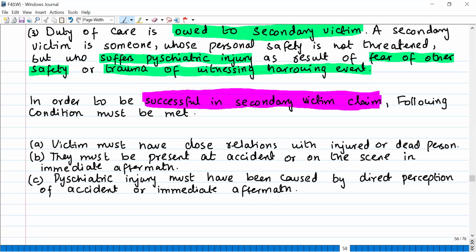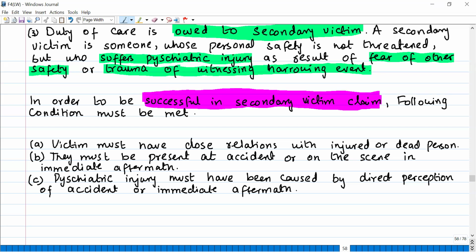But what happened was that when they heard the sound, they got out of the car and saw that their son was dead. By watching their son dead, they suffered psychiatric injury, because they witnessed a tragic event. Such a person will be a secondary victim.